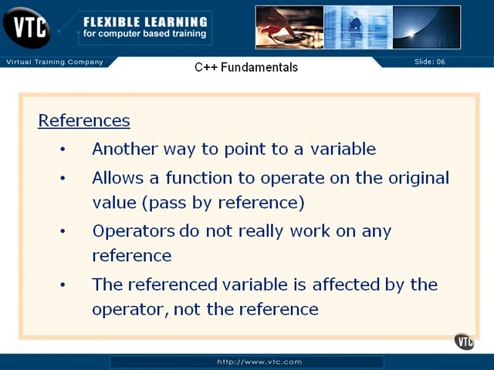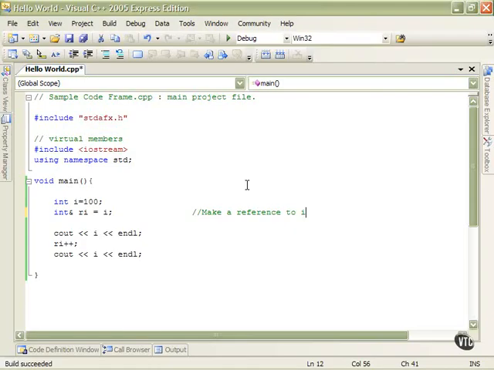Let's take a quick look at a piece of code here, and here we have an integer I set equal to 100, no big deal. And here we have a reference. We use the ampersand, and it looks kind of like address of. Well, this is an integer ampersand. This is an integer reference, and that's going to be Ri, so that is a reference to I.